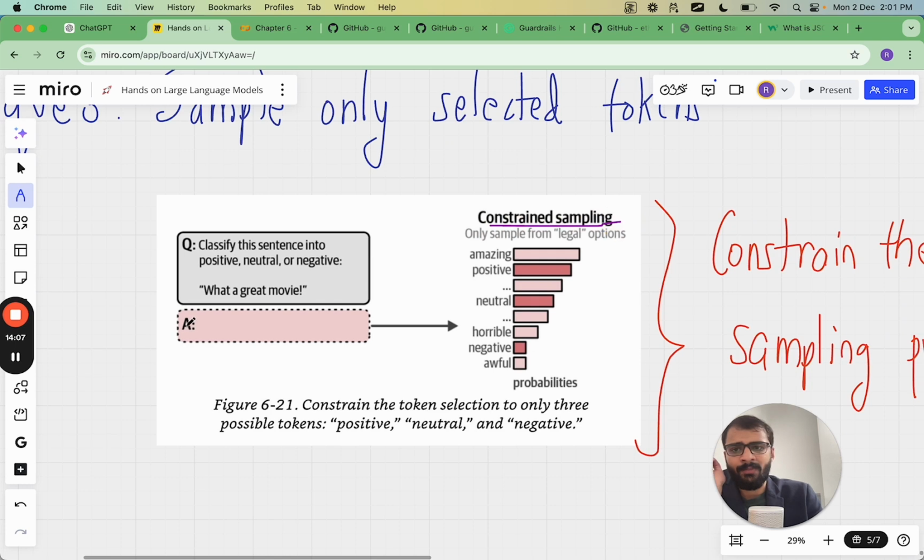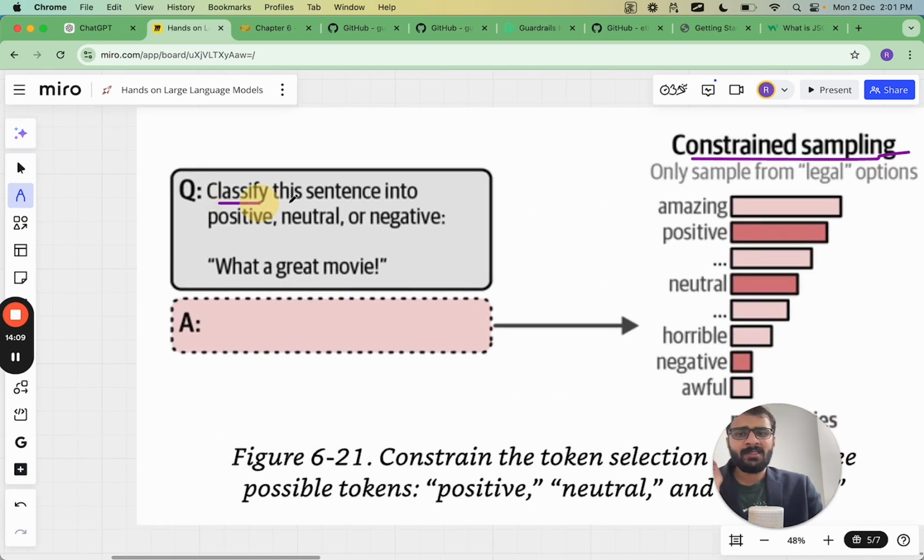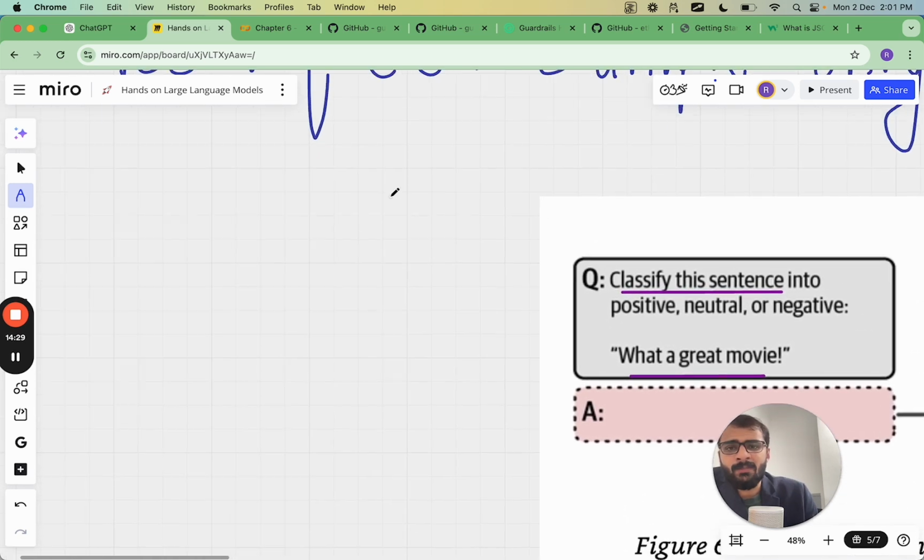So let's say the prompt is: classify this sentence into positive, negative or neutral. What a great movie. Zero shot prompting is just we directly ask this to ChatGPT and it may give some answer. There is a great chance that it will write a full sentence instead of just saying positive, neutral or negative. So that's not good. So let me write the possible options here. The first option is zero shot.